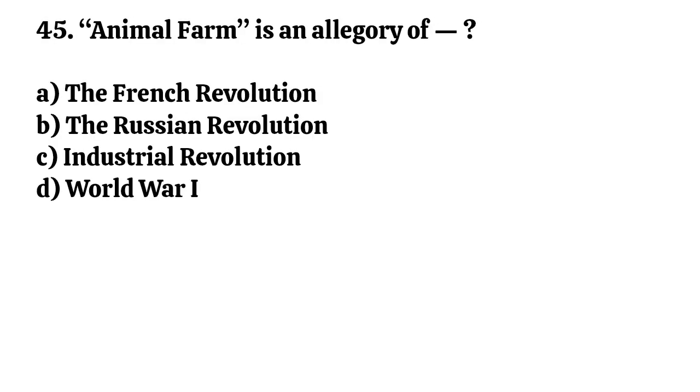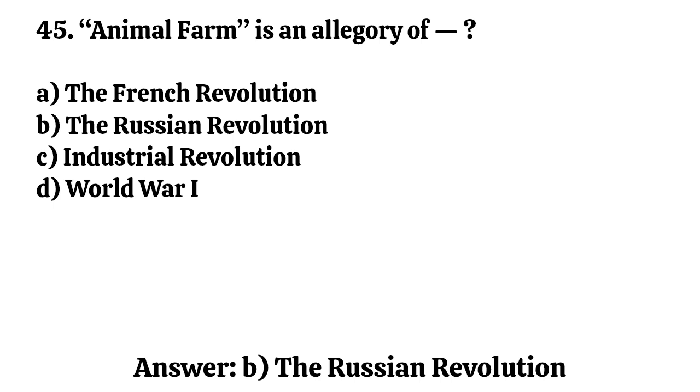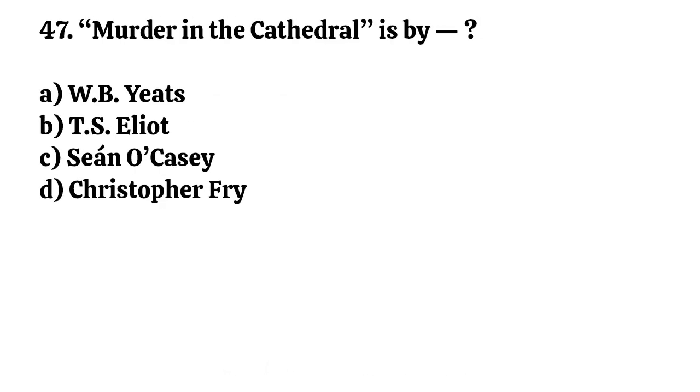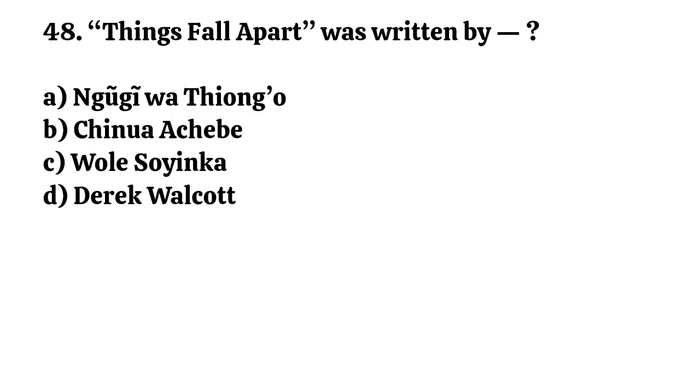Question number 45. Animal Farm is an allegory of. Correct option is B. The Russian Revolution. Question number 46. Who wrote Waiting for Godot? Correct option is B. Samuel Beckett. Question number 47. Murder in the Cathedral is by. Correct option is B. T. S. Eliot. Question number 48.